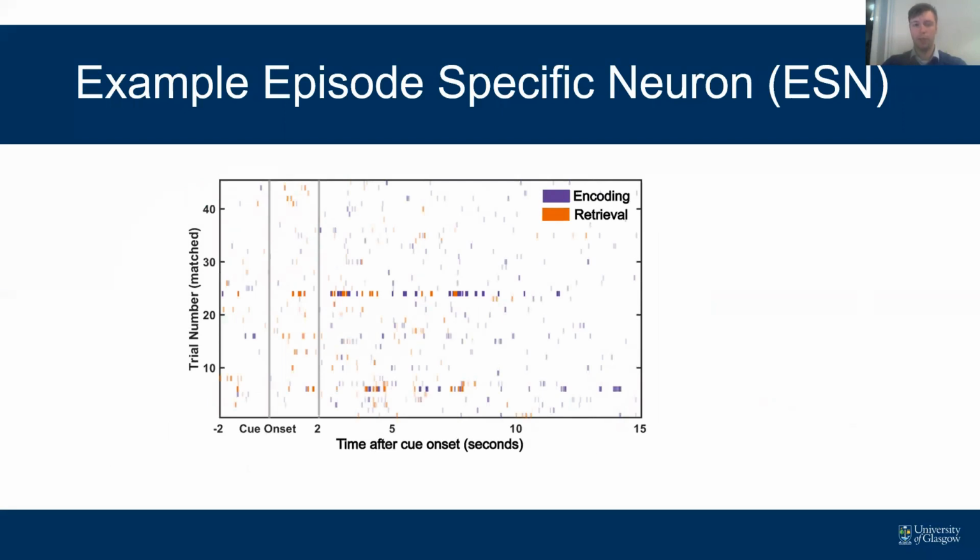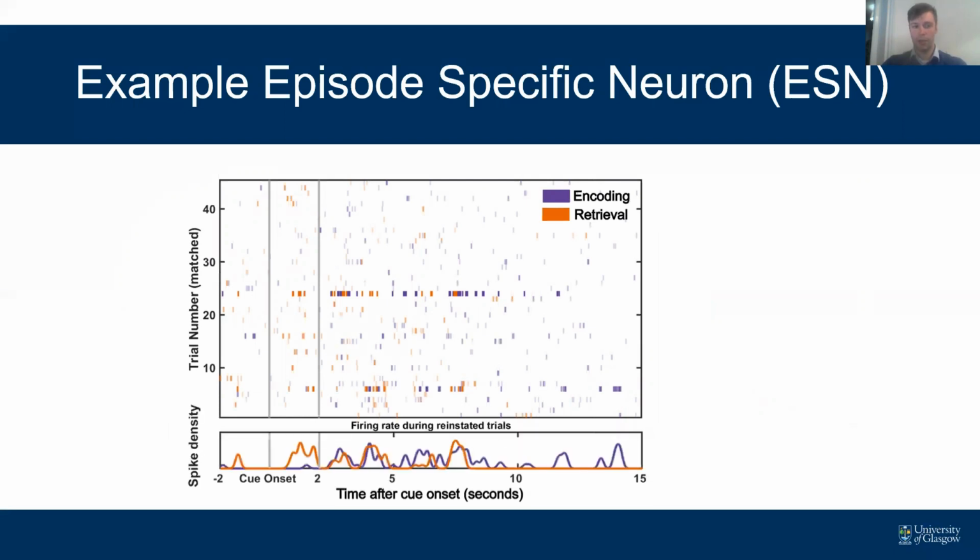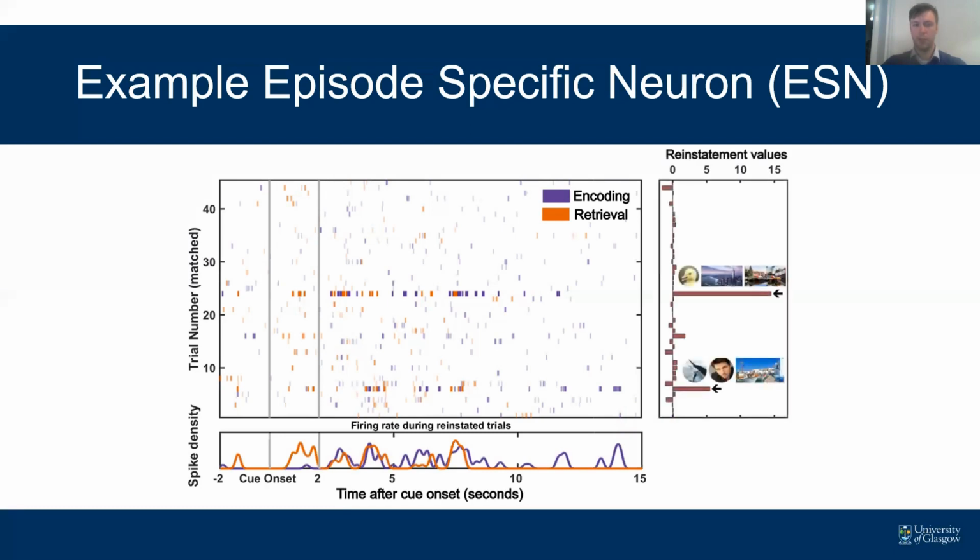This is a raster plot, so every single line is one action potential. On the y-axis, you have the trial number, and on the x-axis, you have the time. Color-coded again purple for encoding and orange for retrieval. I've also adapted the transparency according to the reinstatement value in every single trial. Down below here, you can see the firing rates during all reinstated trials. So in this case, that would be trial 7 and 23. Here to the right, you can see the reinstatement values and the images that have been used for these trials. And down below here, you can see the wave shape.